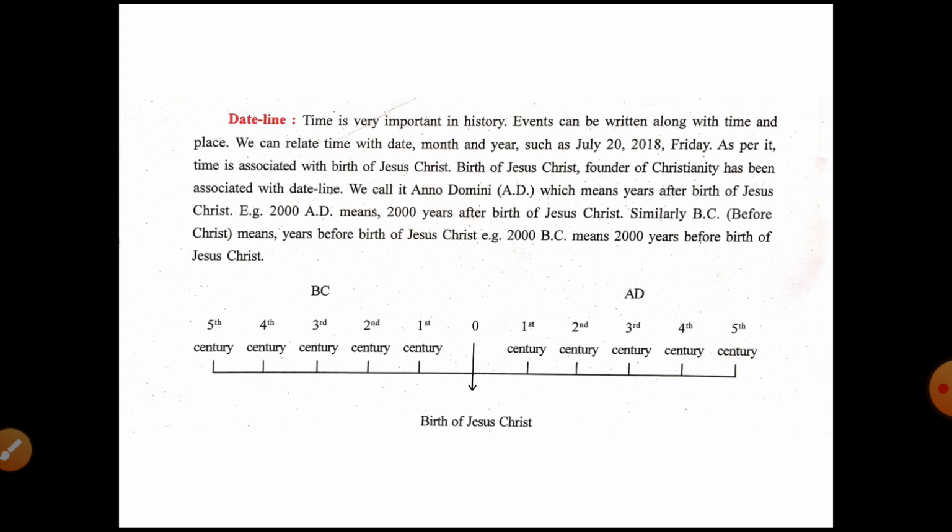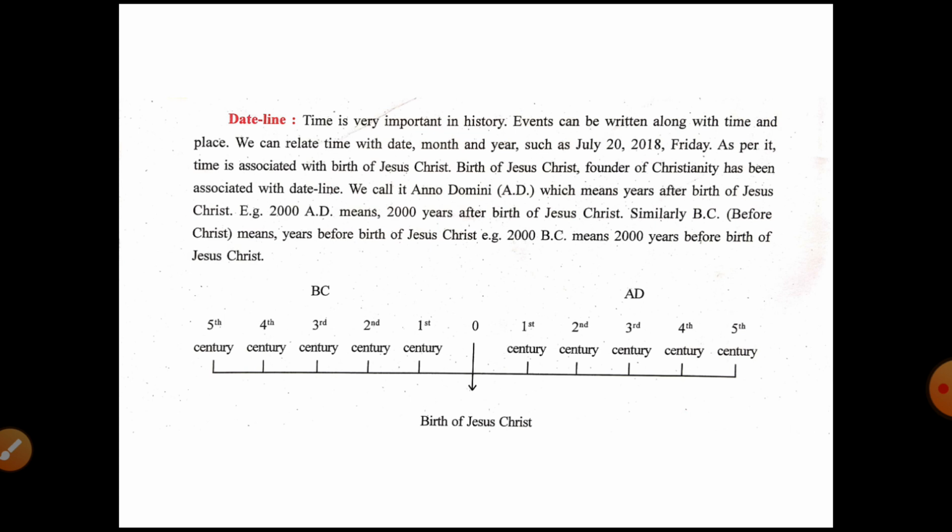Time is associated with the birth of Jesus Christ.